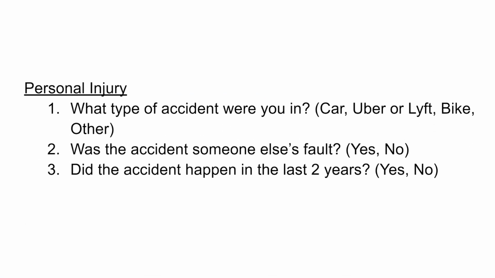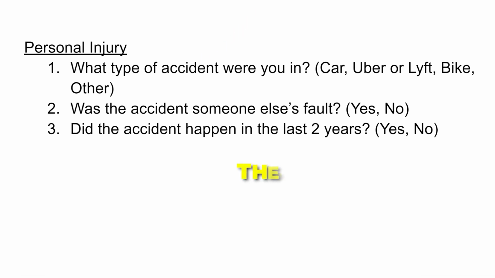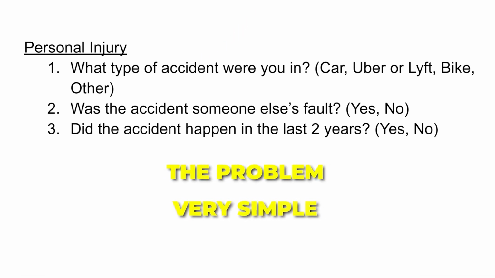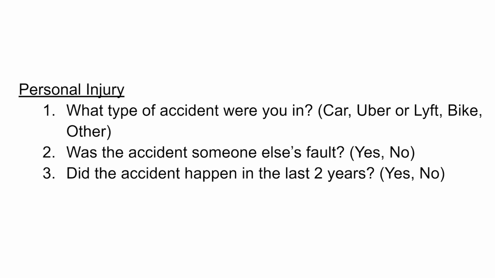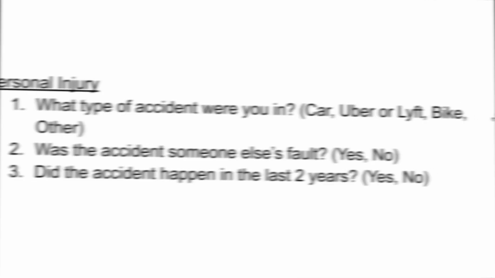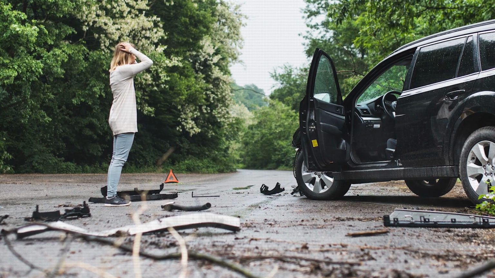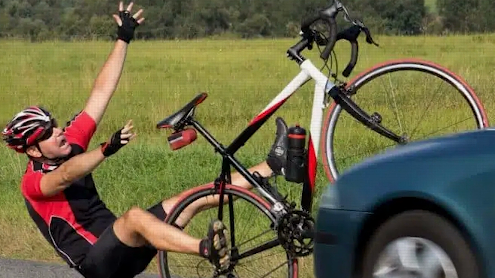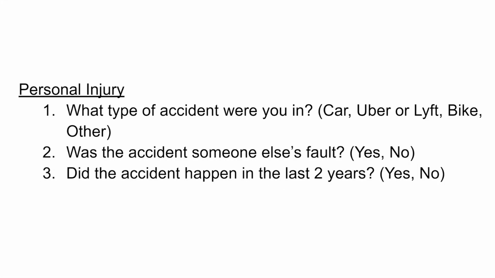The first question for PI is: what type of accident were you involved in? So the pattern is, one, it's about the problem. Two, it's very simple. And three, it's multiple choice. Be very critical about which one is the most popular one and put it in that order. So car accident, Uber, Lyft accident, bicycle accident, truck accident, motorcycle accident, and I always have an other option at the end.